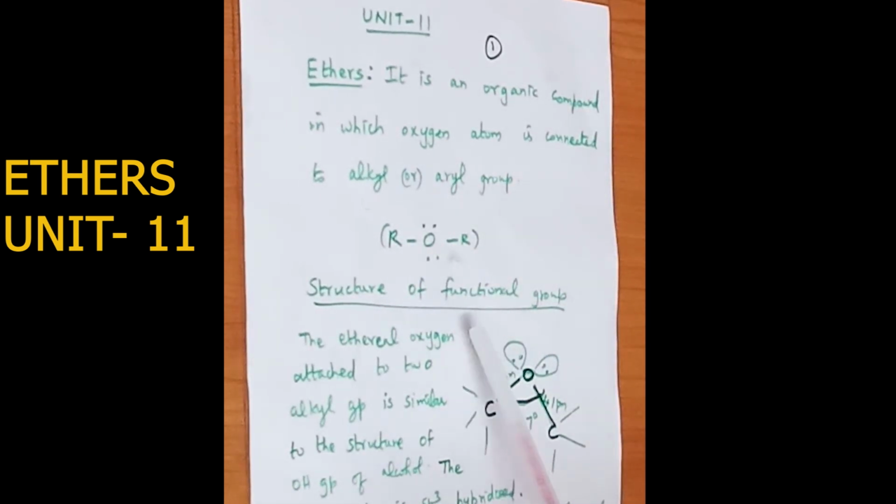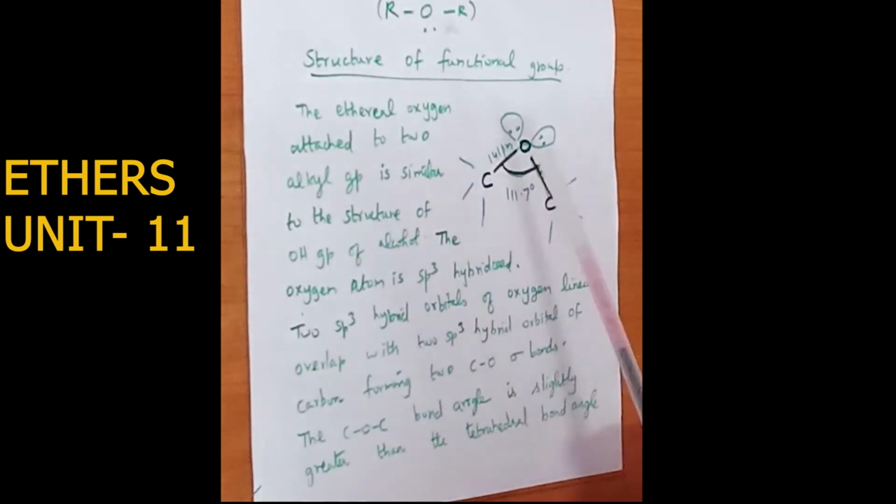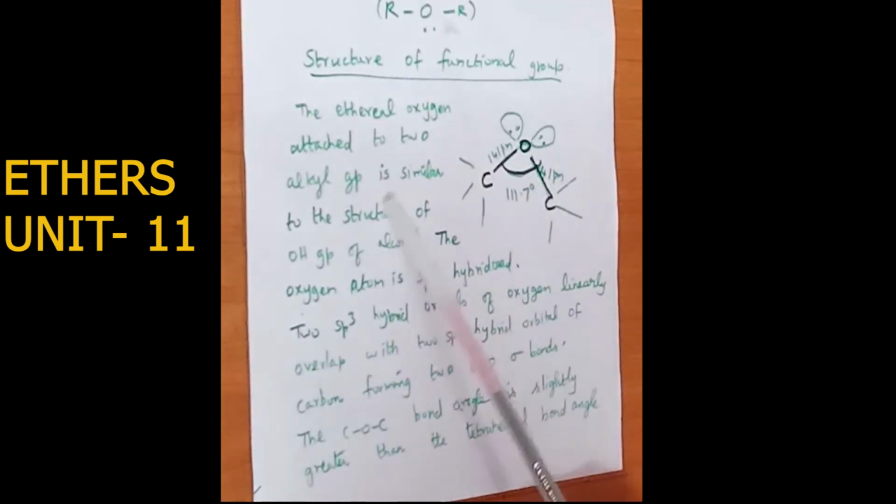So now we shall see the structure of the functional group. In the functional group, the oxygen atom is connected to two alkyl or aryl groups. Here this is oxygen, which is the ethereal oxygen. They are attached to two alkyl groups, and this structure is similar to the structure of the OH group in alcohol. It is almost similar to the OH group which is present in alcohol.